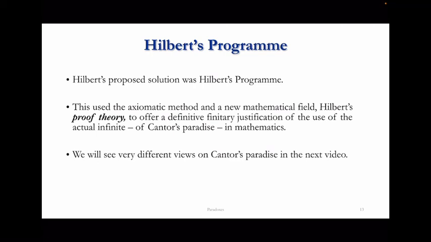So the idea is to give rise to a new field, proof theory, which together with the axiomatic method was meant to offer a definitive finitary justification of the use of the actual infinity in mathematics. In particular, it was something which would allow us to justify Cantor's paradise in a sense.